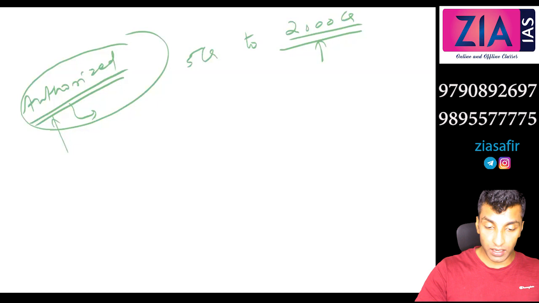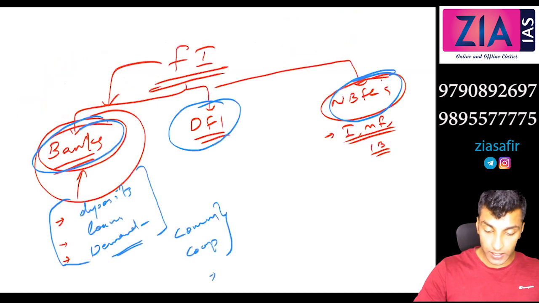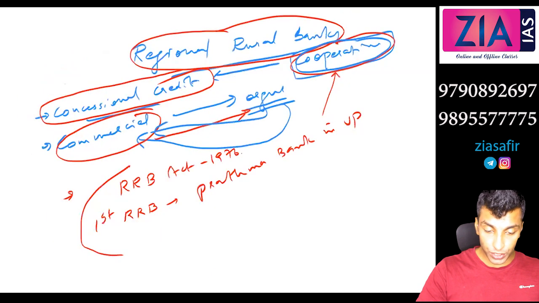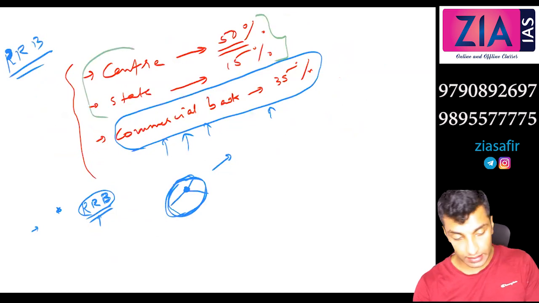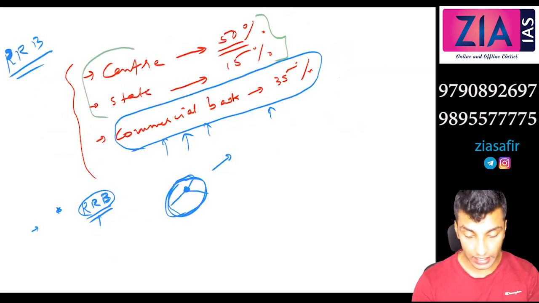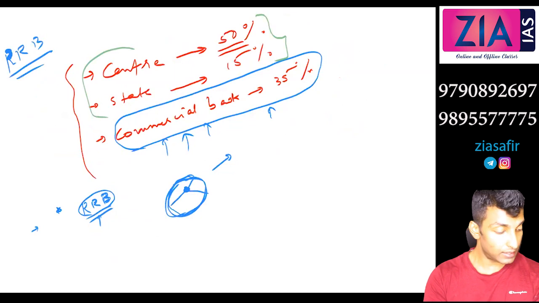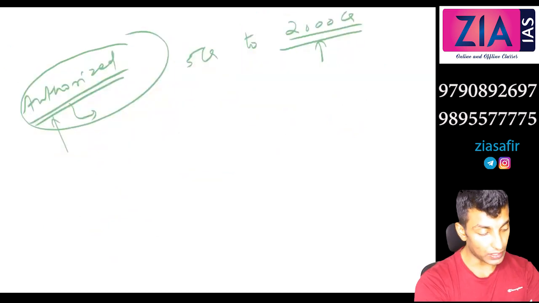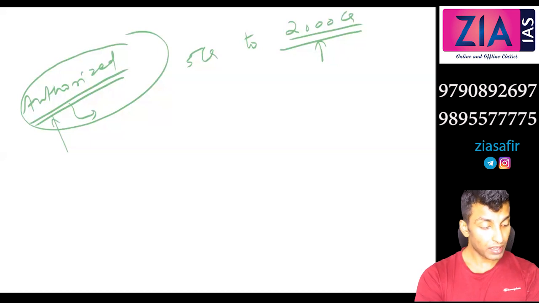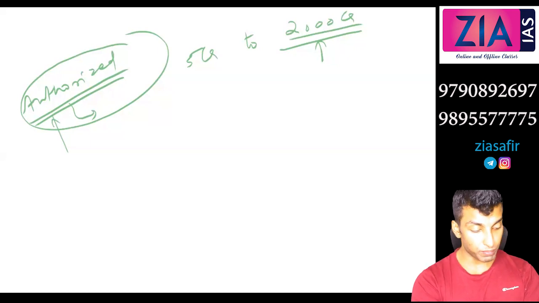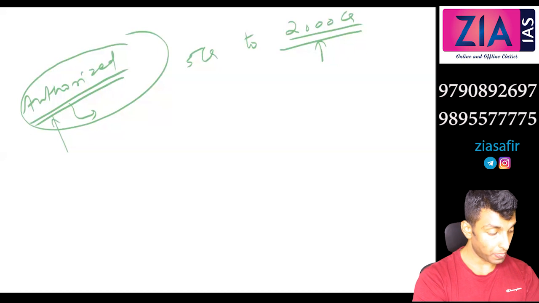So here we have seen this is the shareholding, right? The center and state should not reduce below 51%. At least 51% should be with the center.